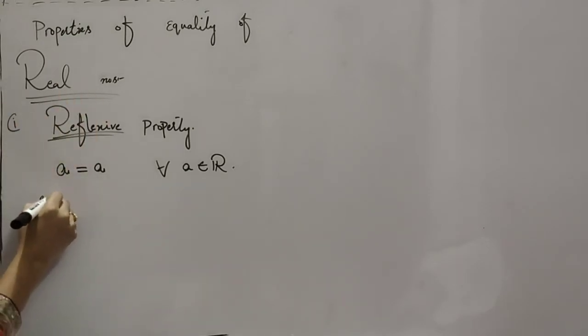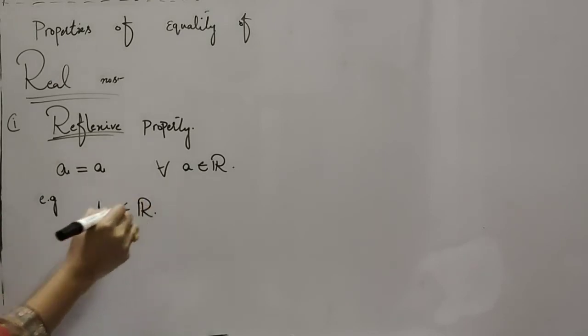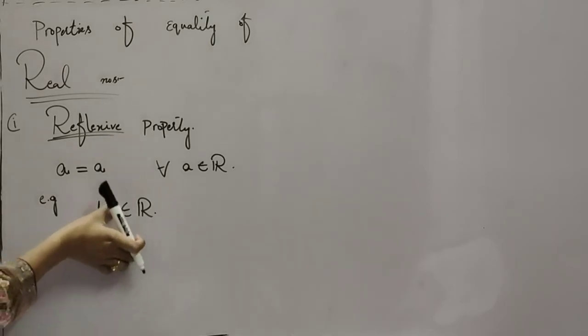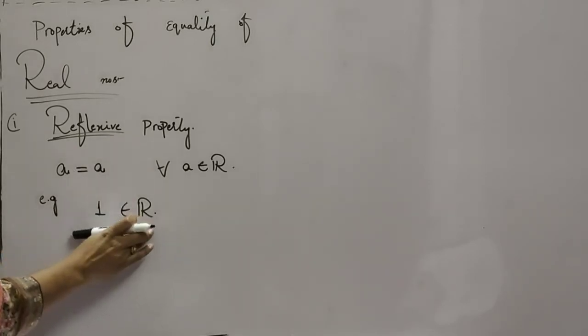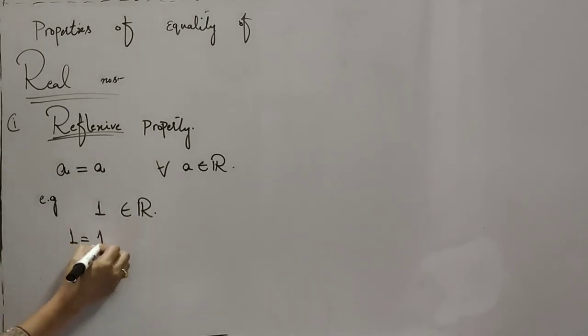Okay, what does it mean? It means that take any real number, for example, you take 1 from the real numbers. There is no other element which is equal to 1 on the real line. 1 is always equal to 1.